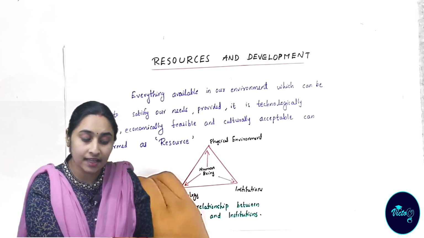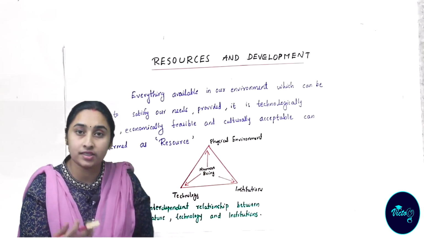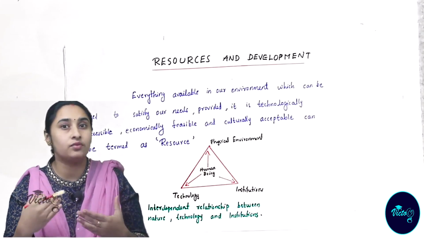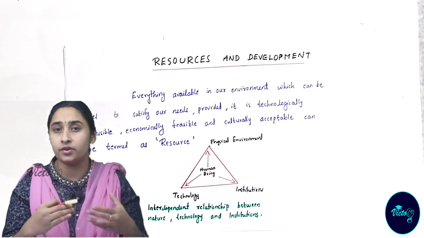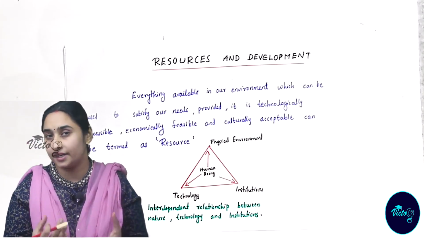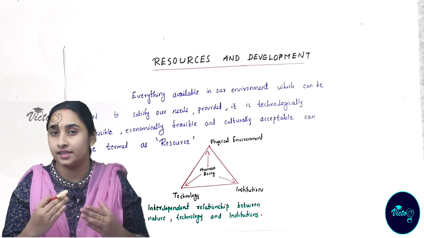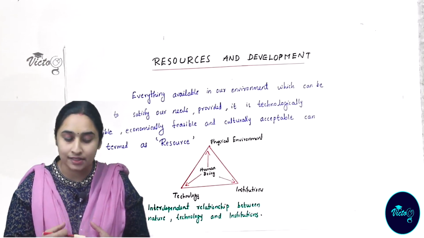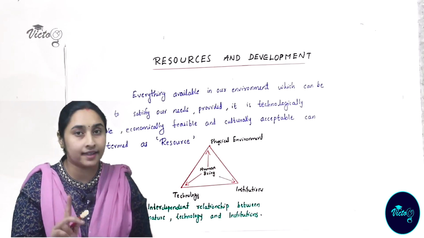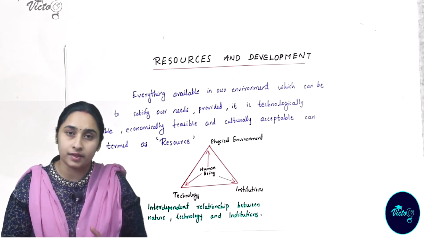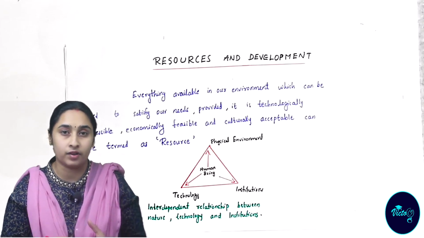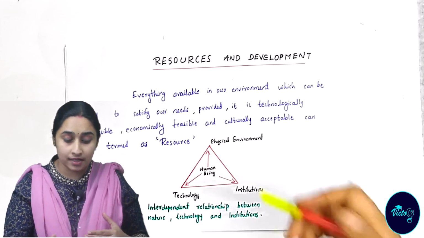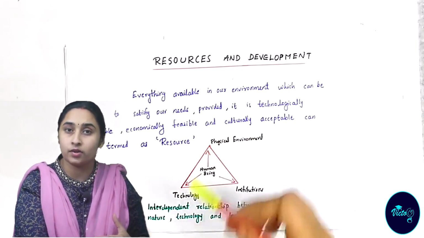It is technologically accessible. What does technologically accessible mean? One substance is found in a region, but we cannot take it with our technique or technology. We cannot consider it as a resource, but if we can access it through our technology, we can consider it as a resource. Economically feasible, the second condition. Economically feasible means all the substances have economic value. We can purchase that thing with money, so it is known as economically feasible.